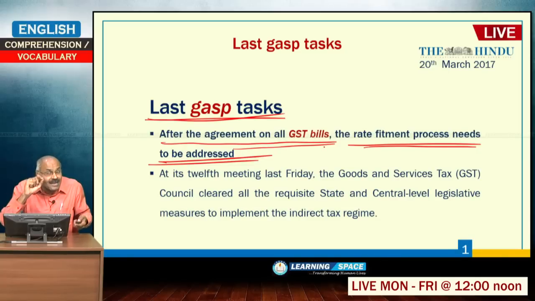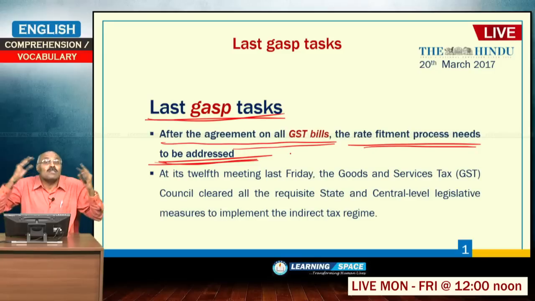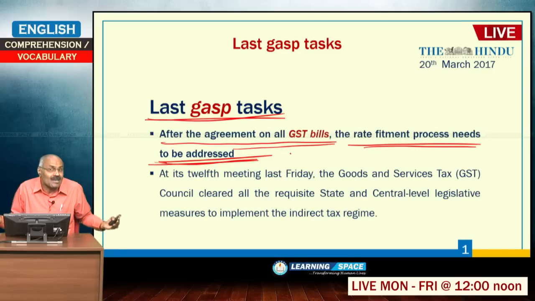So, this editorial talks about most of the works being completed by the GST Council, and what is left over is various types of goods and services to be fitted into various tax slabs. This rate fitment process needs to be addressed without lobbying, without pressure from various stakeholders.